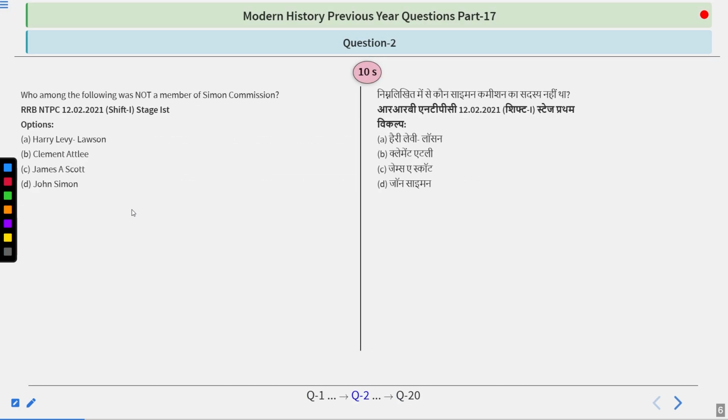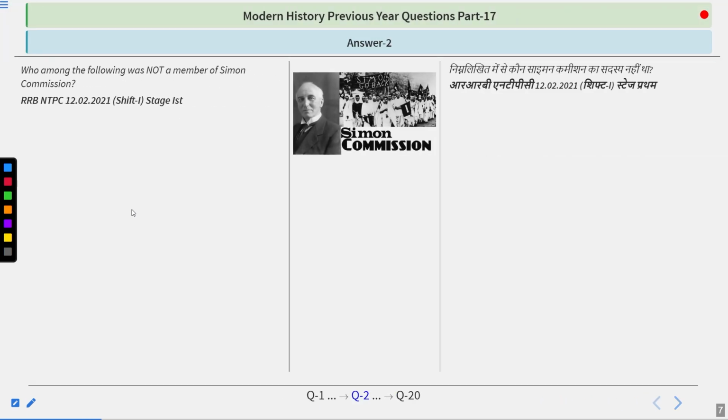Who among the following was not a member of Simon Commission? Options are Harry Levy Lawson, Clement Attlee, James A. Scott, John Simon. So think about it and try to find out the answer of this question. And I guess if you have figured out the answer of this question, then you have a deep knowledge of history. The answer is James A.